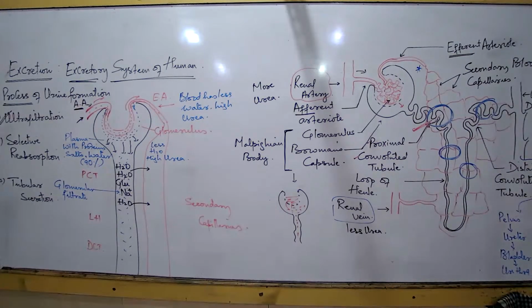Next line, the last line. This fluid is known as the glomerular filtrate, which collects in the Bowman's capsule.